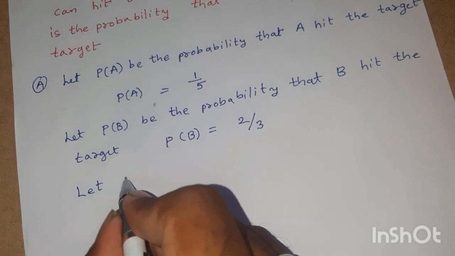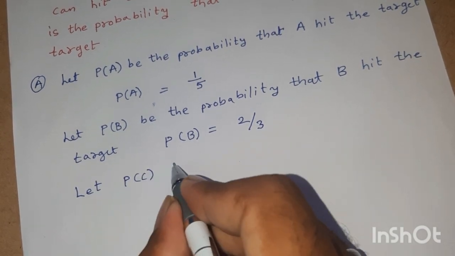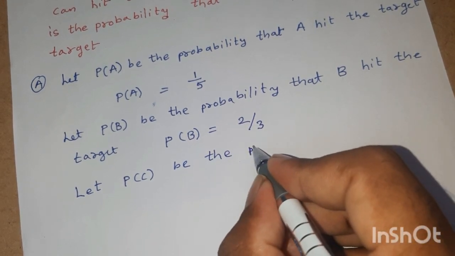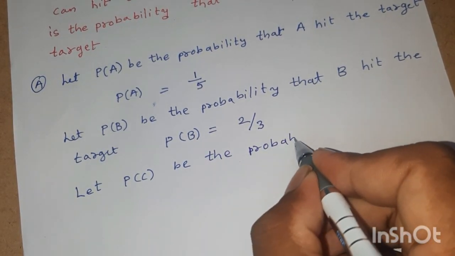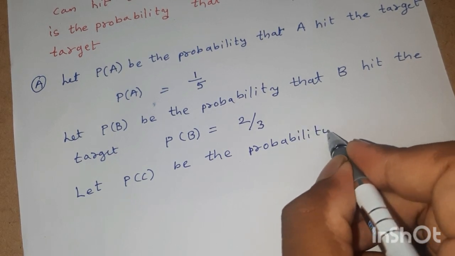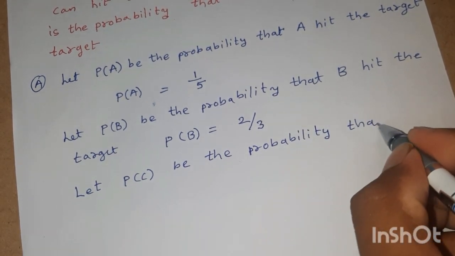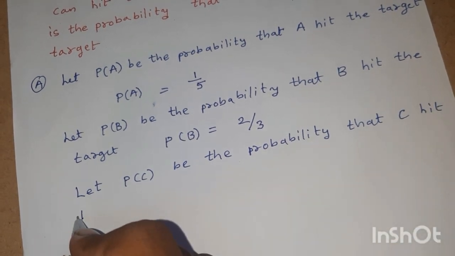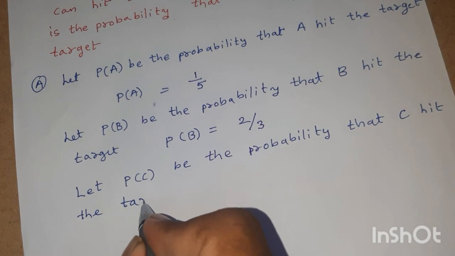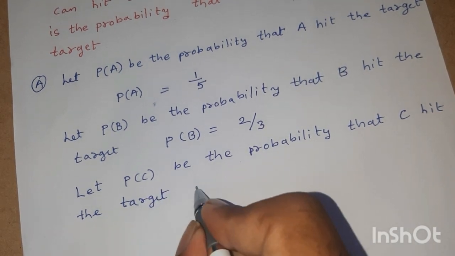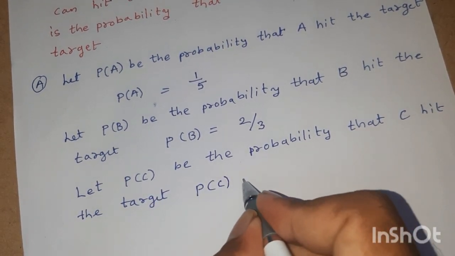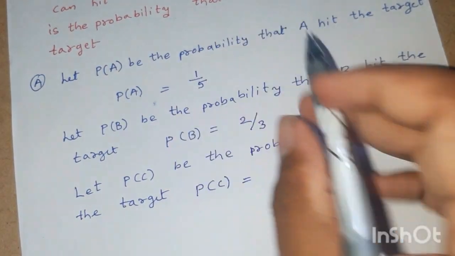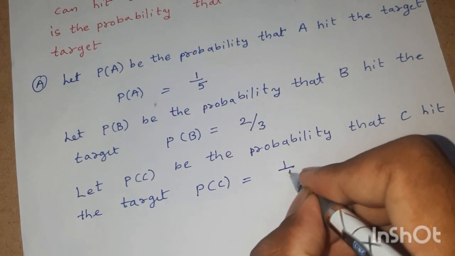Let P of C be the probability that capital C hits the target. Therefore, probability of C is 1 by 4, since C can hit 1 target in 4.